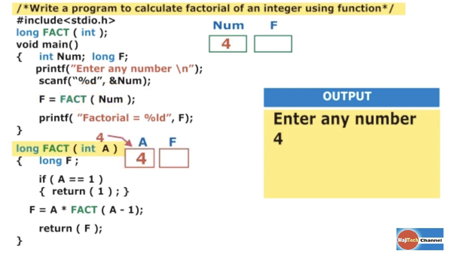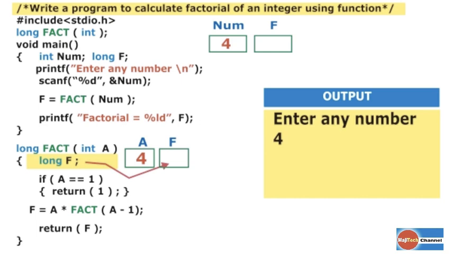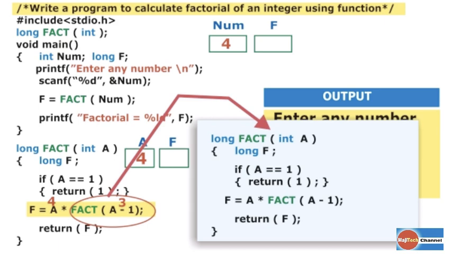The cursor will be transferred to the fact function. The value 4 will be copied to the variable a. Here a is a formal argument. We have declared a variable long f. This f is different from the variable f of the main function. We are comparing the value of a and 1. The condition 4 is equal to 1 goes false, f is equal to a multiplied by fact of a minus 1, that is 4 multiplied by factorial of 3. We are calling the same function fact to find the factorial of 3, hence fact is a recursive function.